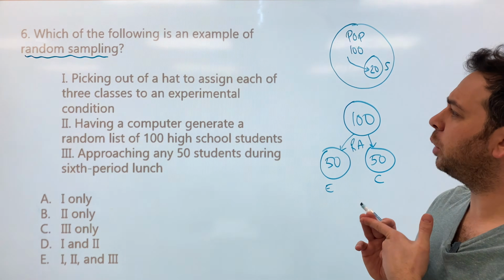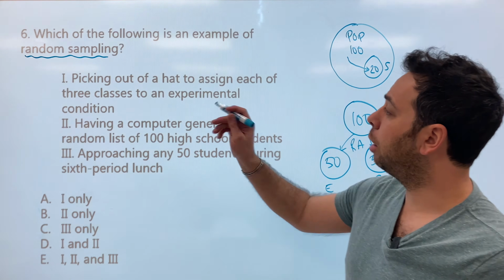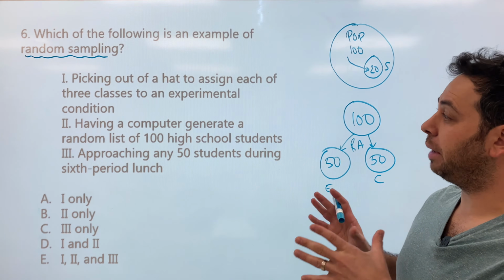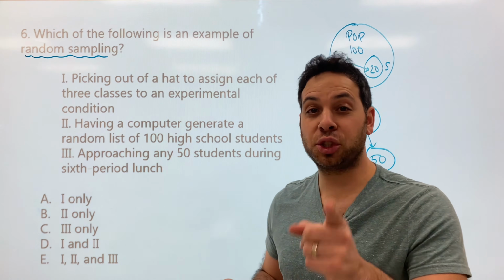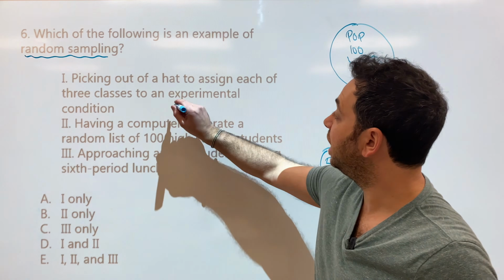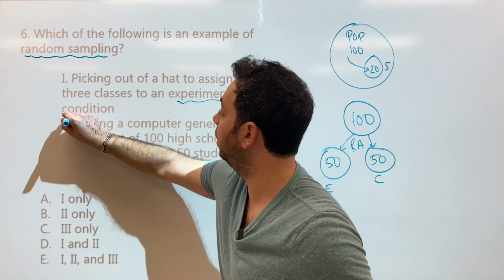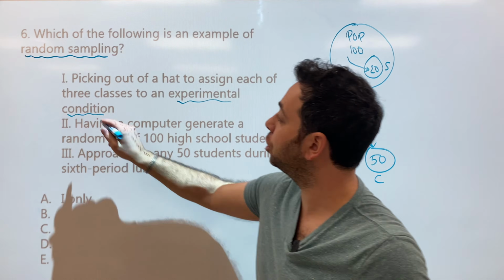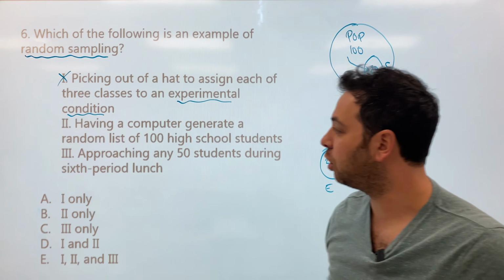All right, so which of the following is random sampling? Number 1, picking out of a hat to assign each of 3 classes to an experimental condition. All right, this is the distractor. They want you to pick this answer. Now, experimental condition is random assignment. So number 1 cannot be right because they're really talking about random assignments, not random sampling.